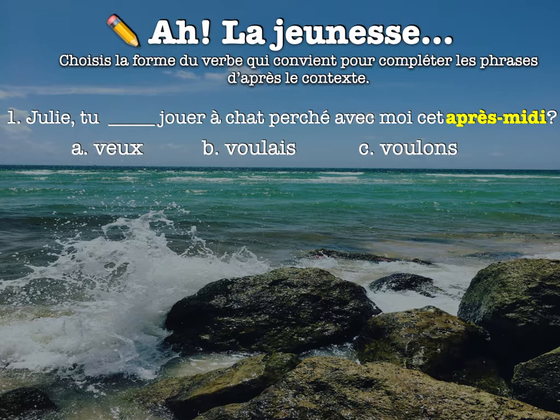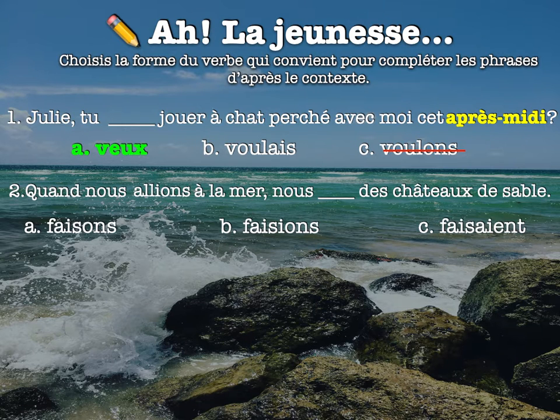Okay? So if it's present tense, now we just need to look at, well, what are we conjugating for? We're conjugating for tu. So we know it absolutely cannot be C, voulons, right? So that just leaves us with veux and voulait. Well, which one's present tense? Right, veux is present tense, so that's the one we're going to use.